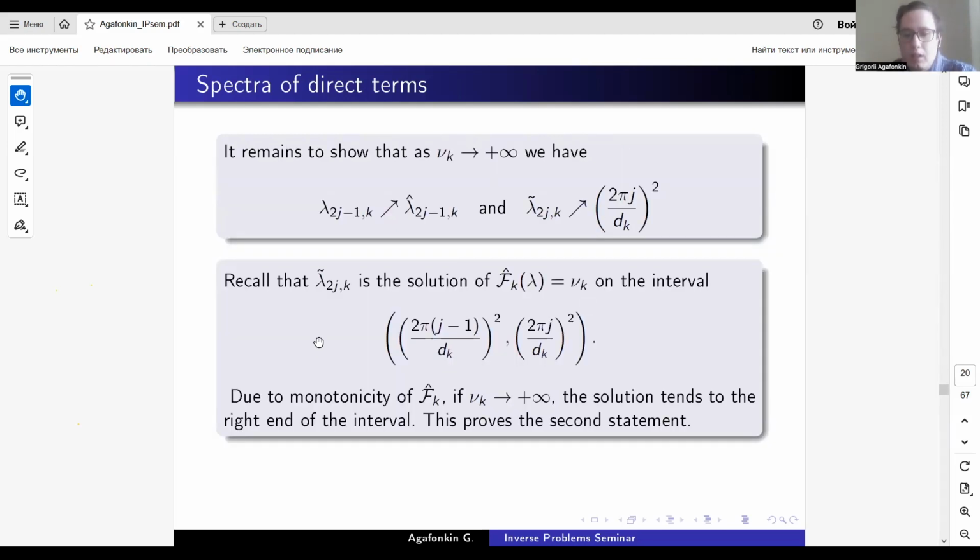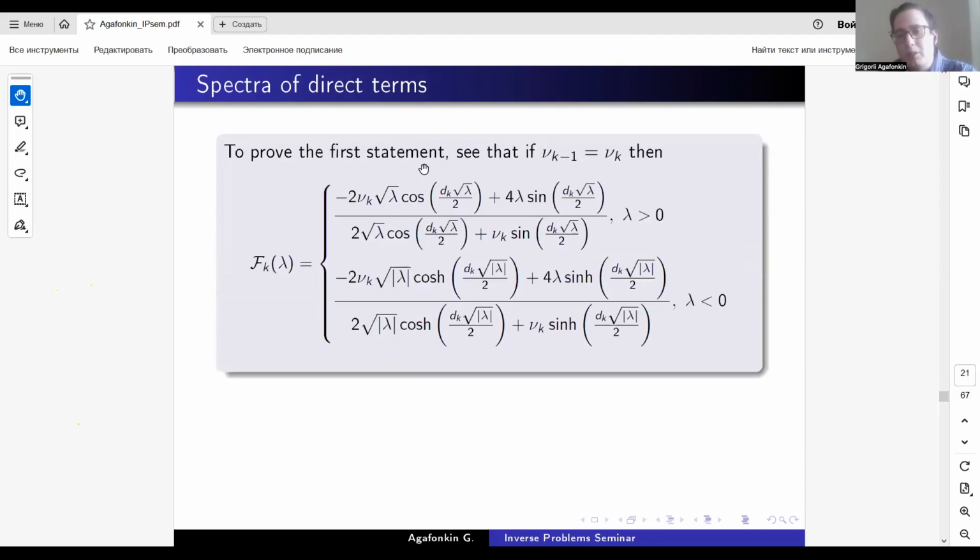Okay, recall that the tilde eigenvalues are the solution of this equation on the interval from 2 pi (j minus 1) over d_k squared to 2 pi j over d_k squared. And this function is strictly increasing on this interval. And if nu_k tends to plus infinity, the solution tends to the right end of the interval, in which we have the left limit of this function being equal to plus infinity. So this proves the second statement immediately.